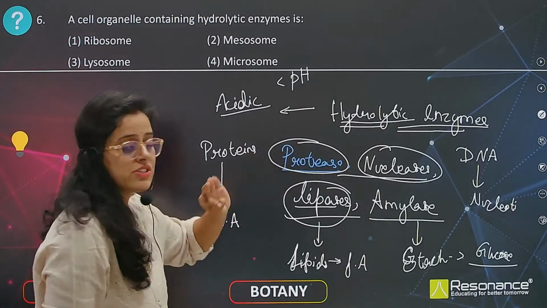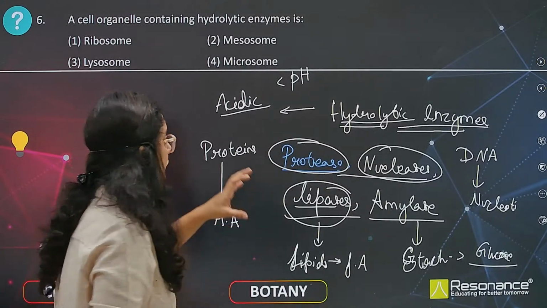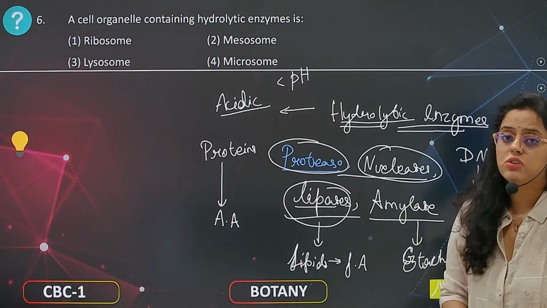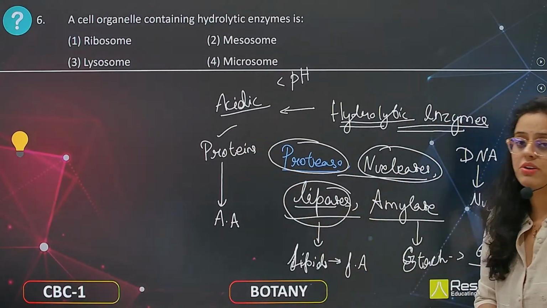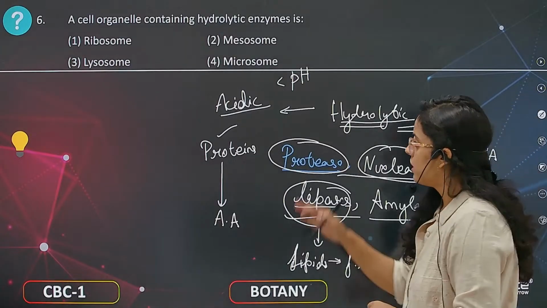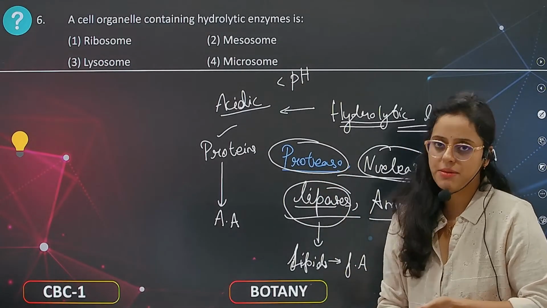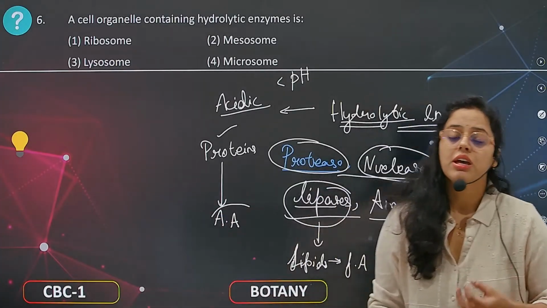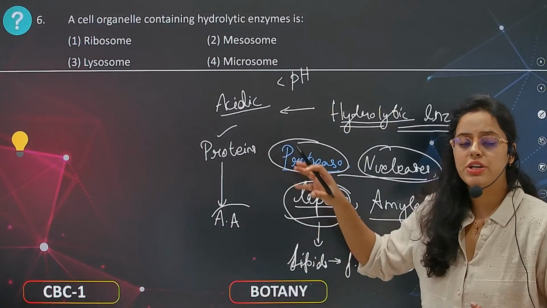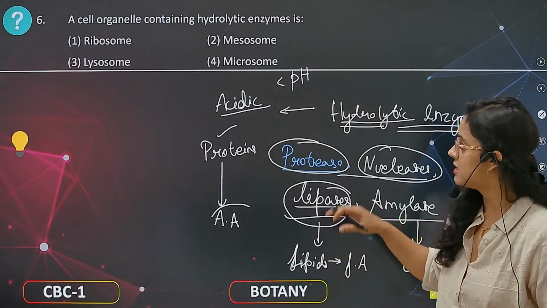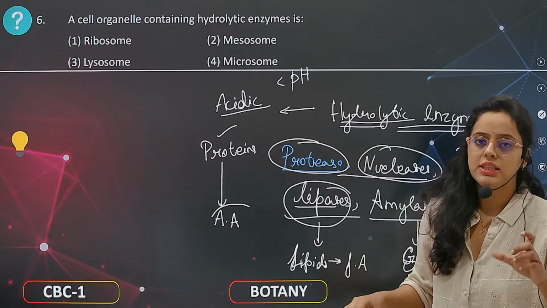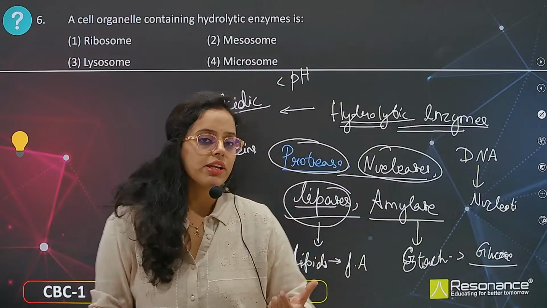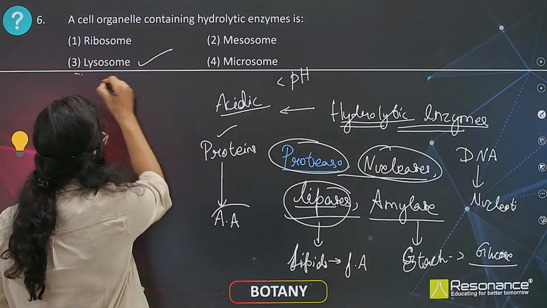So hydrolytic enzymes are acidic in nature and they need certain temperature or pH to act upon complex structures like proteins, carbohydrates or lipids. To break down these structures, hydrolytic enzymes are required. The cell requires amino acids and fatty acids, and protein is converted into amino acids, or lipids are converted to fatty acids, by hydrolytic enzymes, and these hydrolytic enzymes are present in a single membrane organelle, that is lysosome.